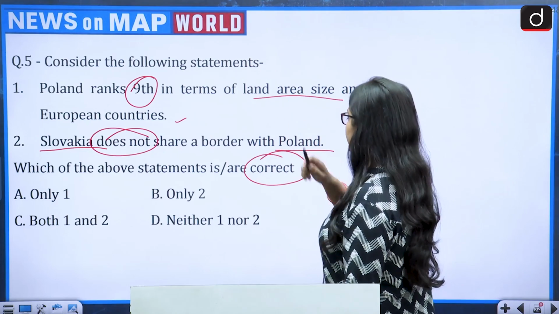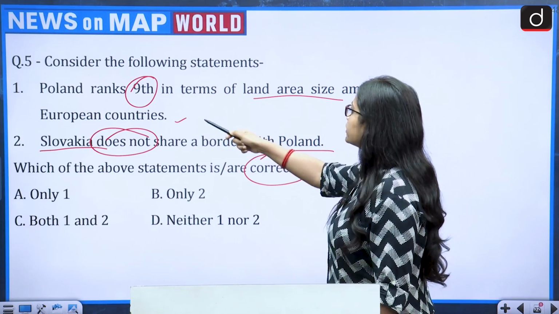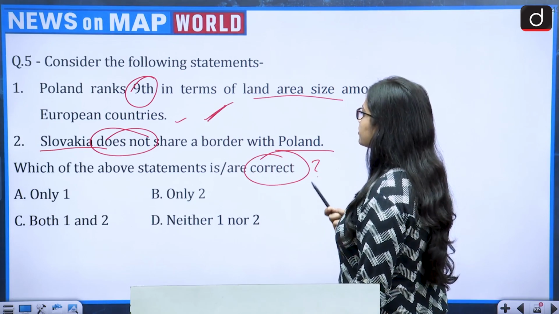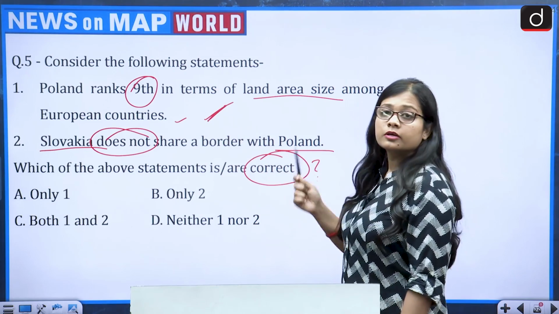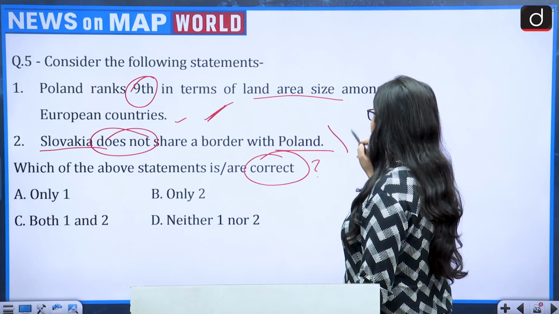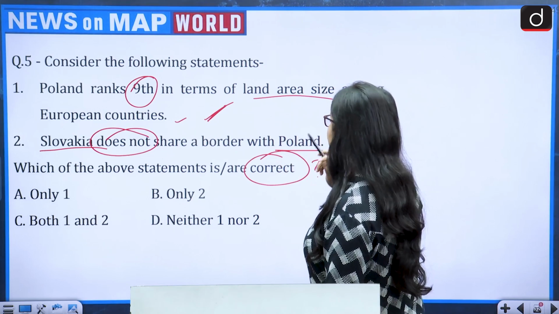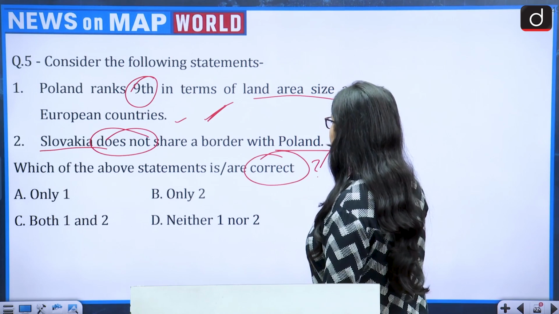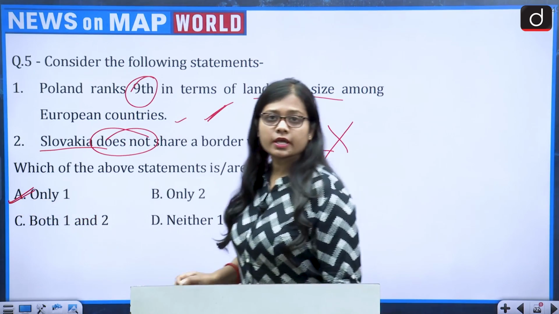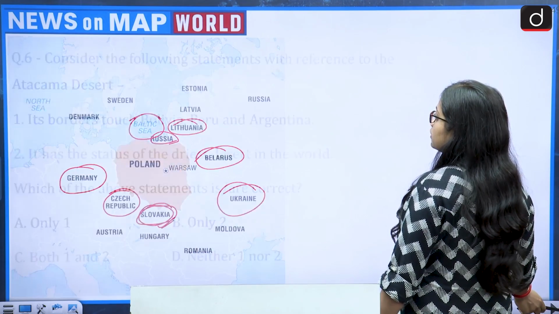So let us come back to the question. Poland ranks 9th in terms of land area size among European countries. Absolutely correct. Second, Slovakia does not share a border with Poland. We just now saw that Slovakia shares a border with Poland. So second becomes wrong. The correct is first and second is wrong. So which of the above statements is or are correct? That is only one. So the correct answer becomes option A. Now moving on to the next question.